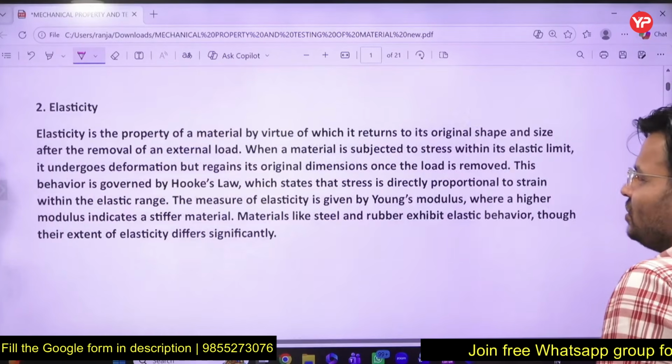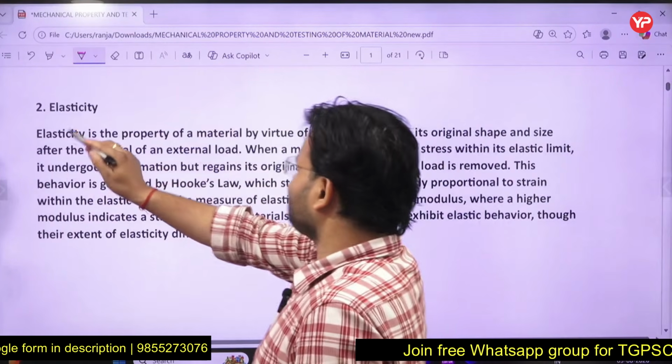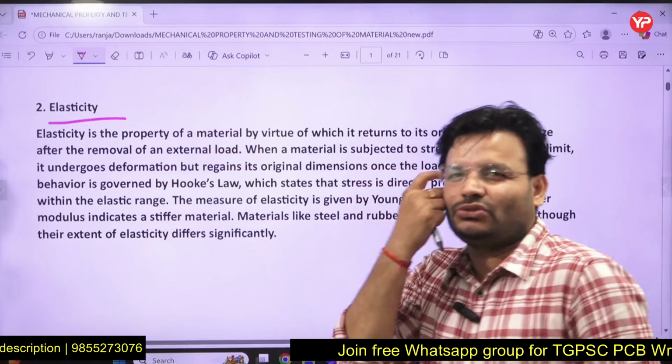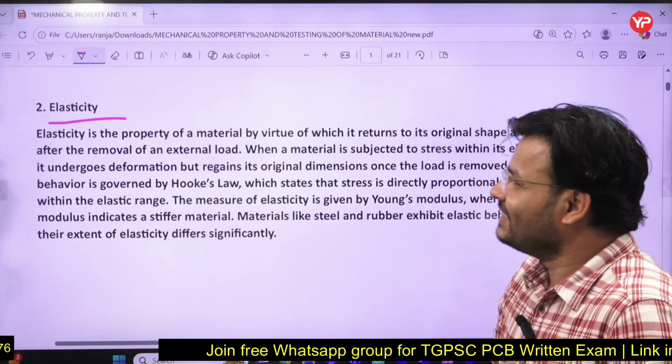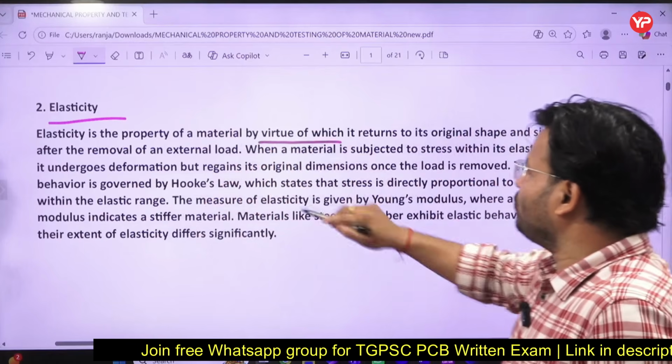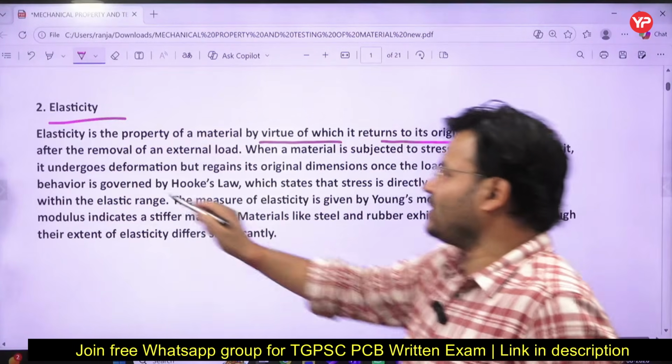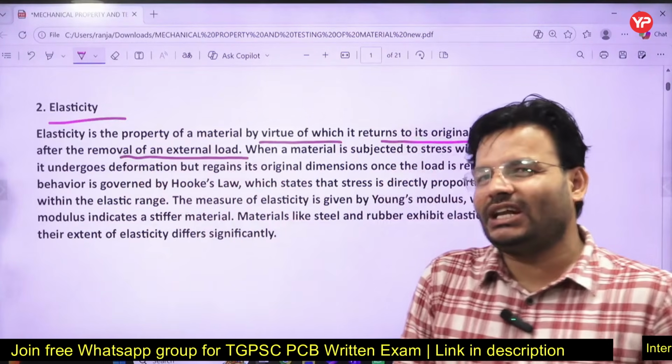Now, elasticity. What do you mean by elasticity? Yes, that is a very common thing. People usually say that someone is very elastic in nature. So what is elastic? Elasticity is the property of a material by virtue of which it returns to its original shape and size after removal of the external load. So what is elasticity, my dear friends?